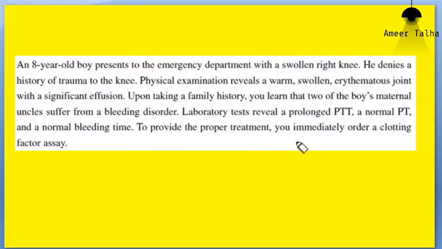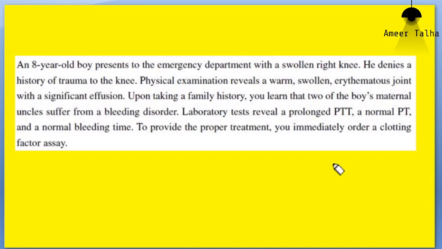Sir, the previous slide is visible. Which one? Clinical. Can you see the scenario? 8-year-old boy. Yes, sir. This slide is being shown. It is showing fine. Okay, we are still discussing the scenario.